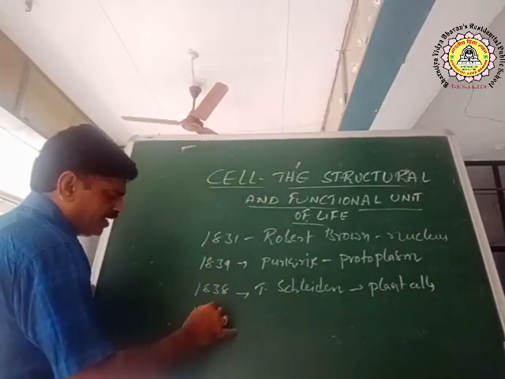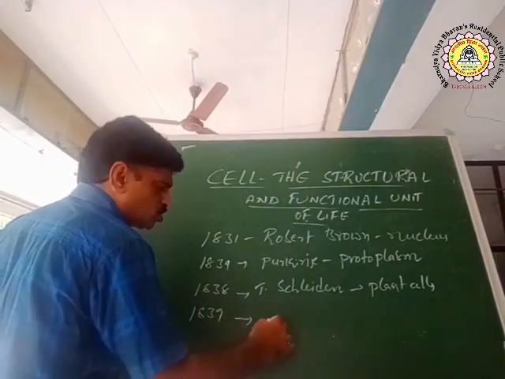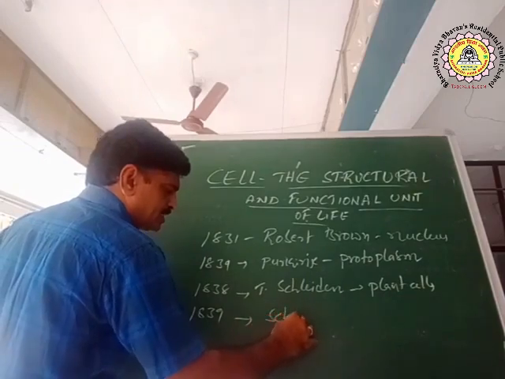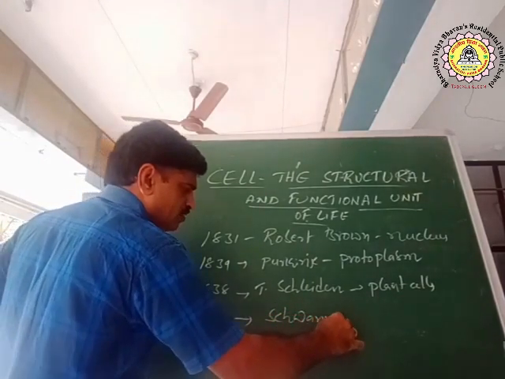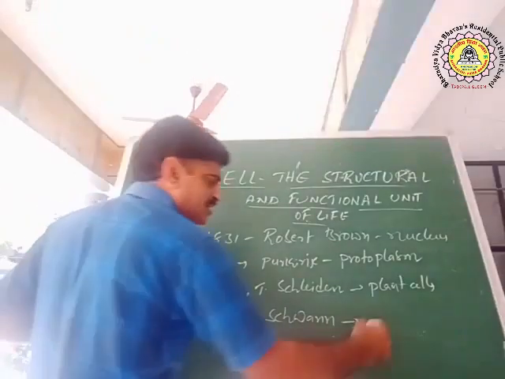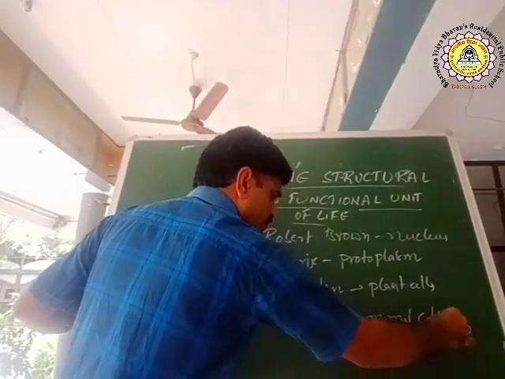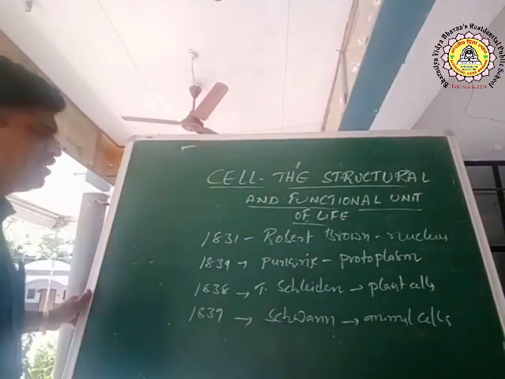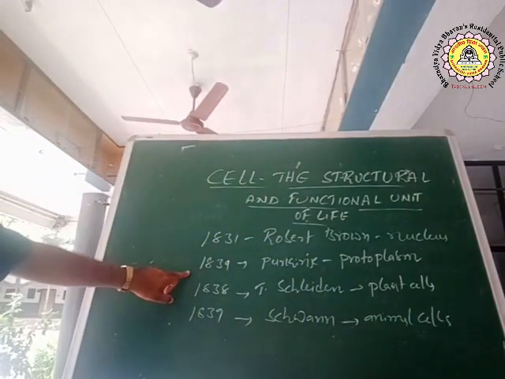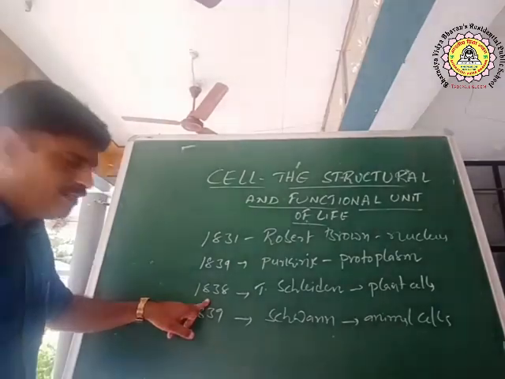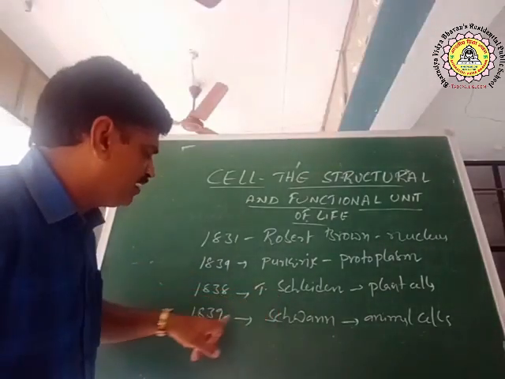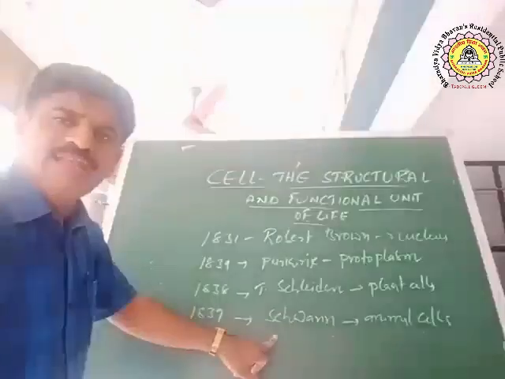Nearly the same time, 1839, Schwann, S-C-H-W-A-N-N, discovered animal cells. Remember the periods: 1831 Robert Brown, nucleus; 1839 Purkinje, protoplasm; 1838 Schleiden, plant cell; 1839 Schwann, animal cells.